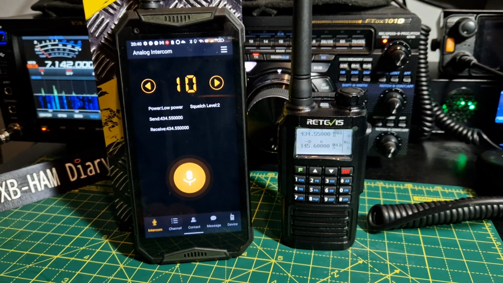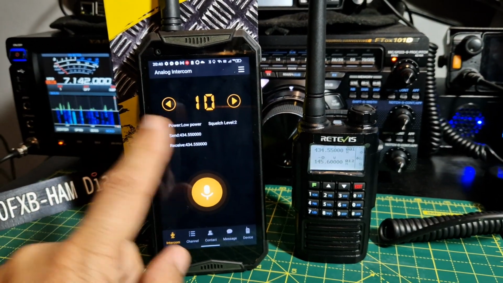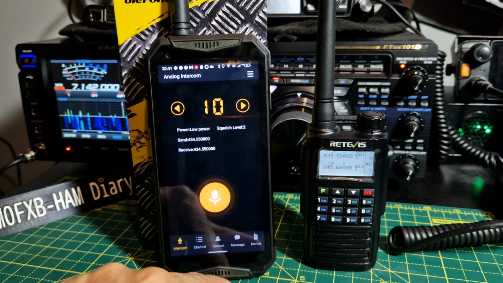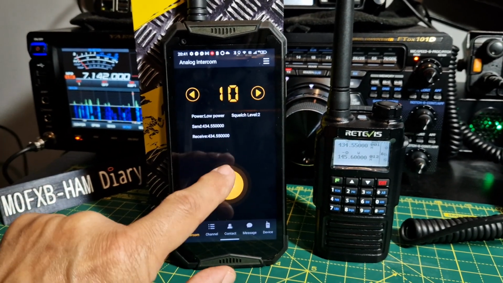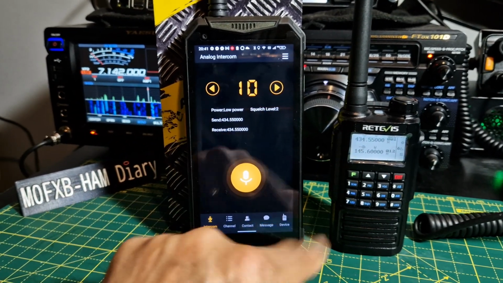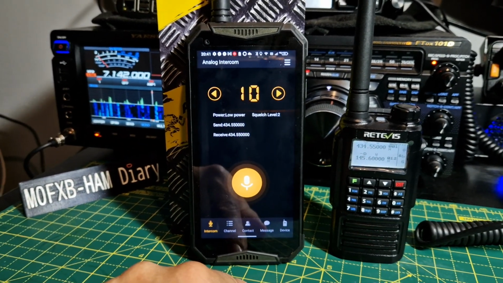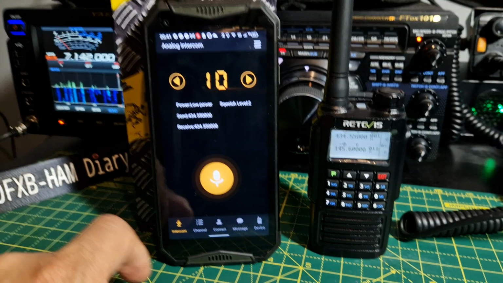M0FXB, just a quick one here. So this is the Ulefone Armor 20. It's got a walkie-talkie in it, DMR and analog. We're just testing analog actually. And listen to this. So if I just tap the PTT, we've set the same frequency and they're both on 77 Hertz tone at the moment. So let's just TX.